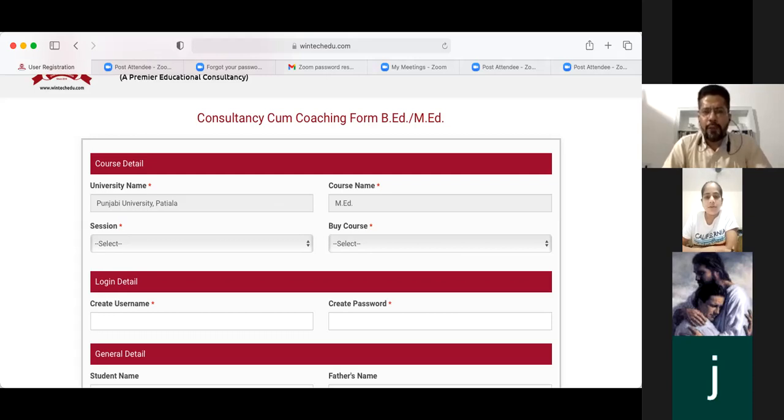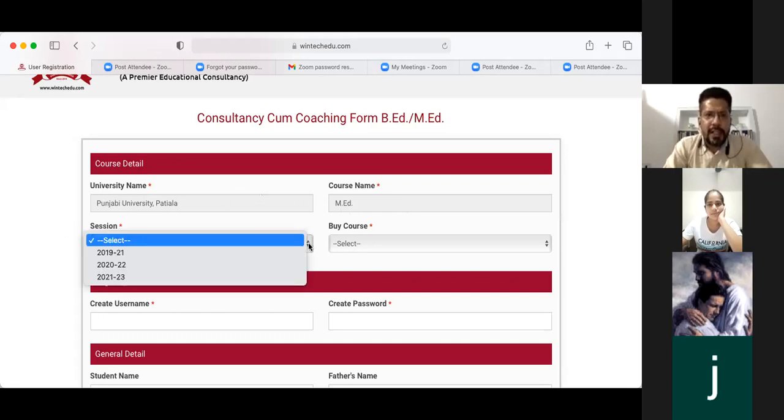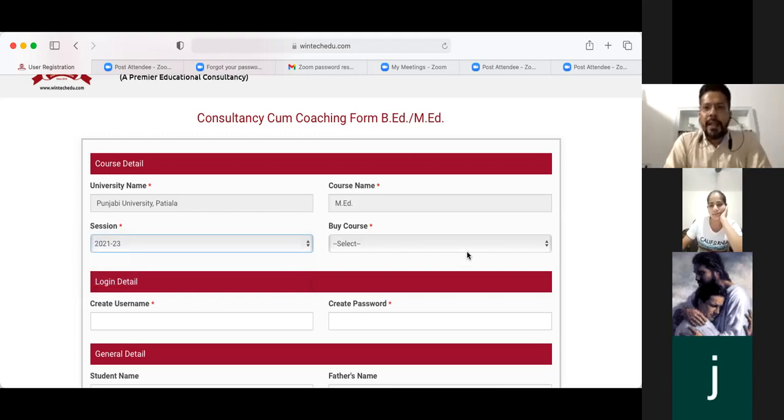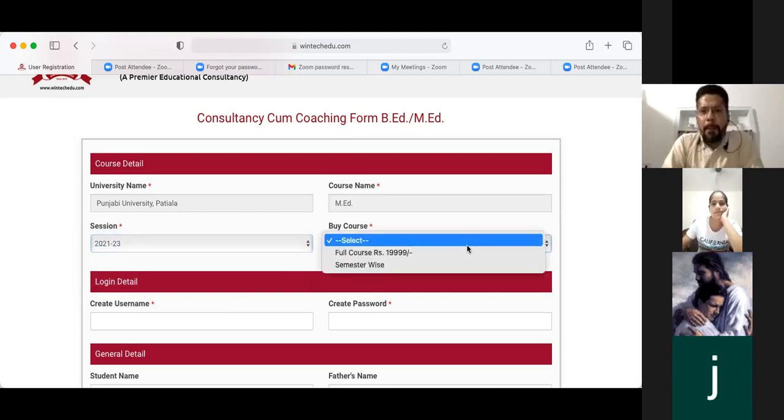Yes, sir. Okay. As the form is open, you see the first section is the course details. Since all of you are enrolled under Punjab University Patiala, by default the name of the university and the program would come. You don't have to fill it. So now you are under Punjab University Patiala. The course is M.Ed. Now, in section 1, you have to choose the session. All of you are enrolled under the session 21 to 23. Am I clear? Yes.